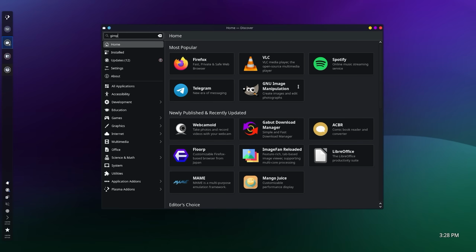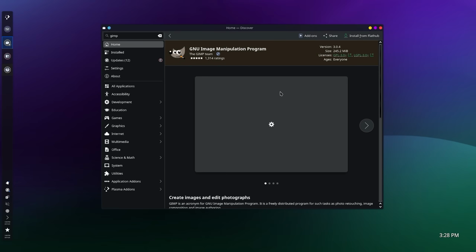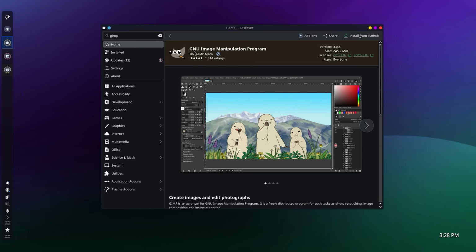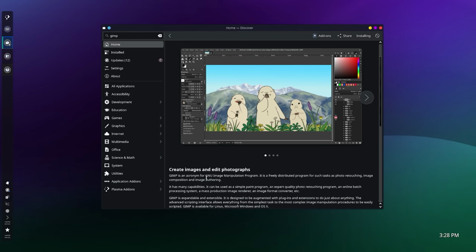Well, I think it's this one right here. Oh, I'm going to take it as that's what GIMP stands for. That makes a lot of sense. So let's go ahead and install it. I just read the description. Yes, it is an acronym for GNU Image Manipulation Program.